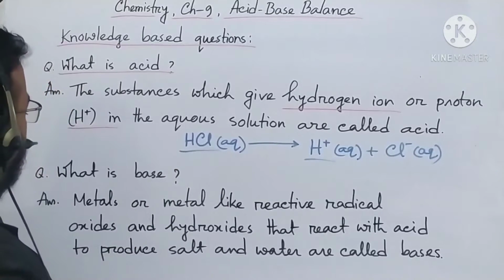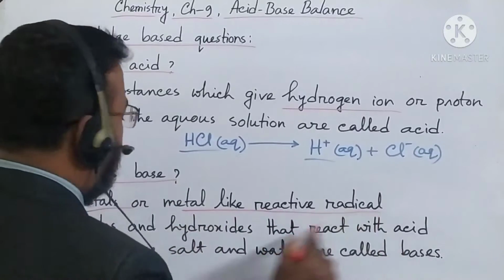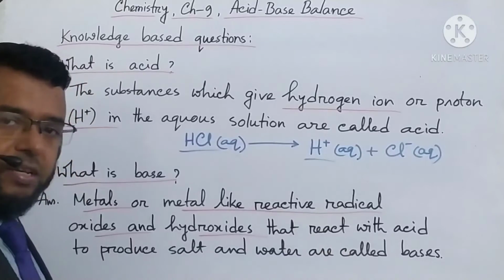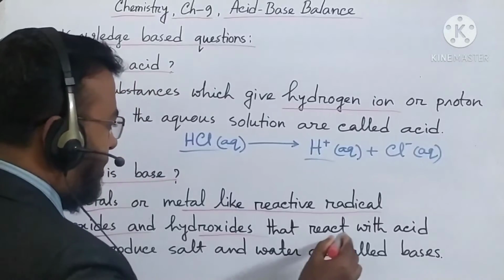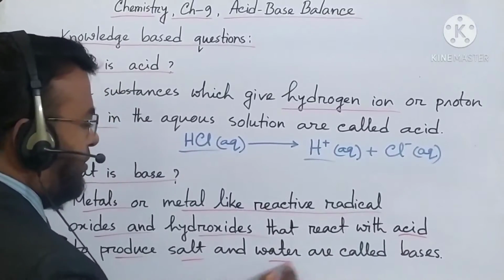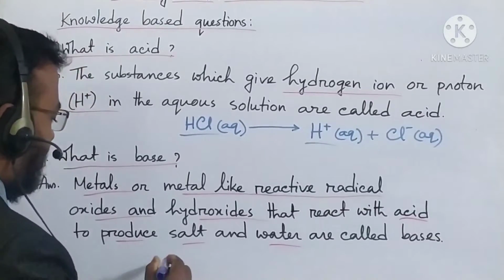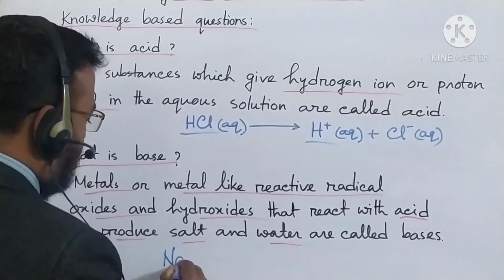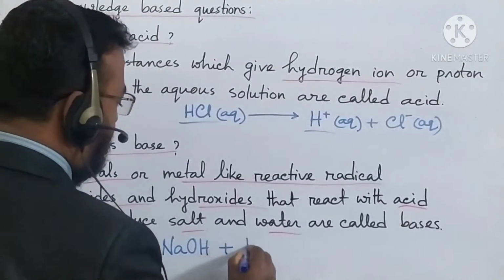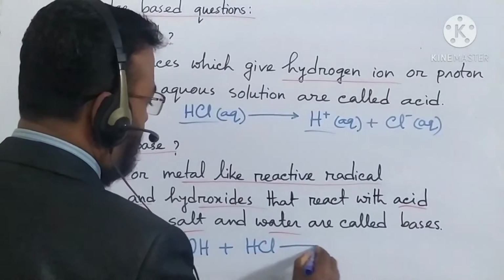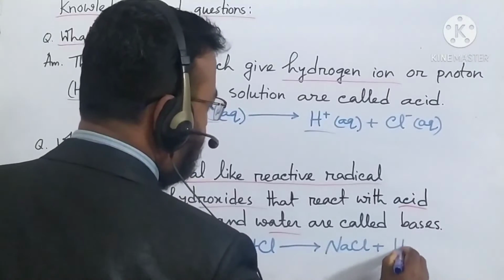Next, what is base? Metals and metal like reactive radical oxides and hydroxides that react with acid to produce salt and water are called bases. For example, sodium hydroxide reacts with hydrochloric acid to produce sodium chloride, a salt, plus water.